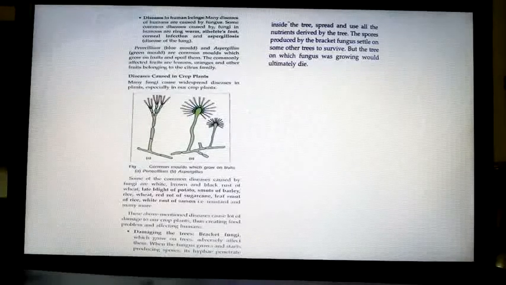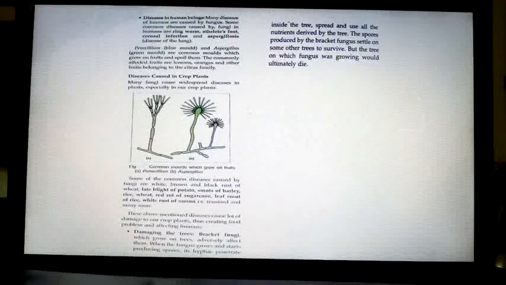How many of you have eaten sugarcane? When you cut sugarcane, in between you find red lines. That is red rot of sugarcane. Then leaf smut of rice, white rust of sarson, that is mustard. Sarson means sarson ki saag. They'll say, no, sarson means mustard. And many more. Got it? The above mentioned diseases cause a lot of damage to our crop plants, thus creating food problems and affecting human beings.